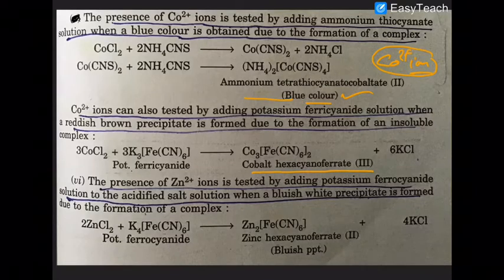Now the presence of zinc 2 plus is tested by adding potassium ferrocyanide. Here it is ferri, that is Fe3 plus. Here it is ferro, that is Fe2 plus. So what happens there? When zinc 2 plus ion reacts with potassium ferrocyanide, it forms a white bluish PPT. If in place of zinc it is copper ion, then it will form a chocolate color complex.